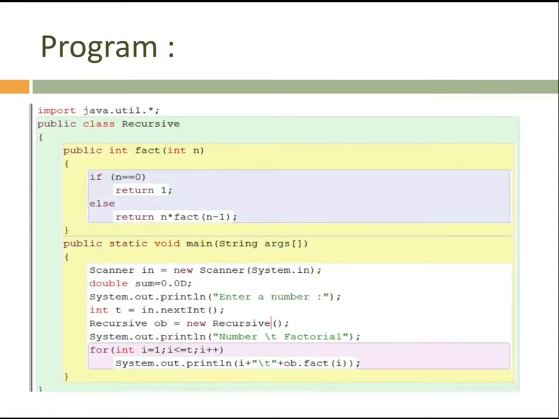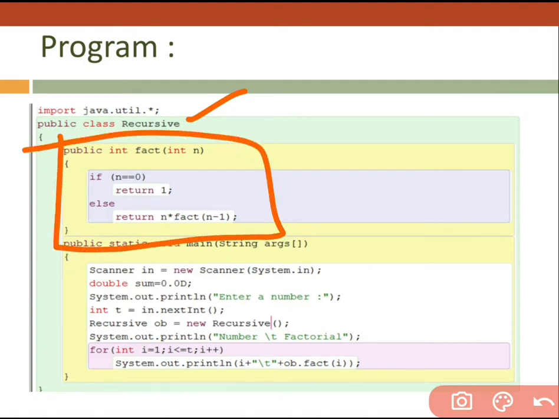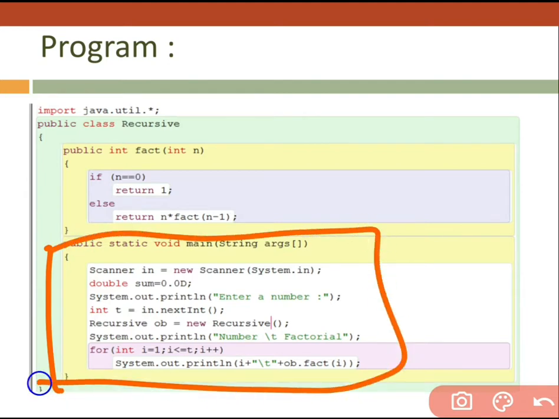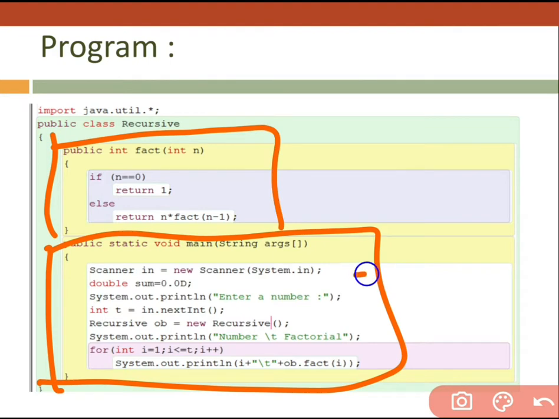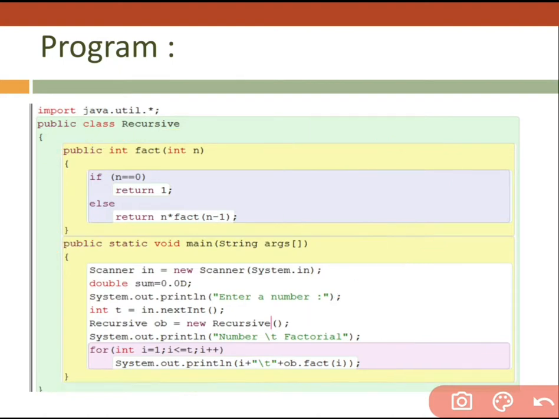Then we have our function in front of us, the recursive function. The same thing I had written. I had created a class that is Recursive. The same function I had written here so that you can identify it. And then we have our static function. This is our non-static function. The static function is going to call a non-static function. That's why I created an object of that class. And see, in this program the main motive is to display a number with its factorial.